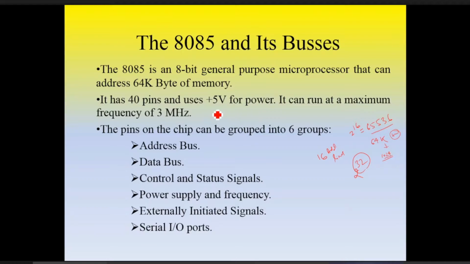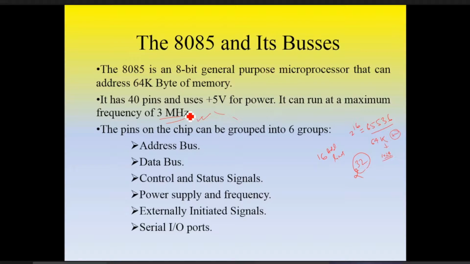Then next is it can use plus 5 volt. It can run at a maximum frequency of 3 megahertz. So frequency of operation for this is 3 megahertz. It is around 3.025 like that. But we can say it works on a frequency of 3 megahertz.